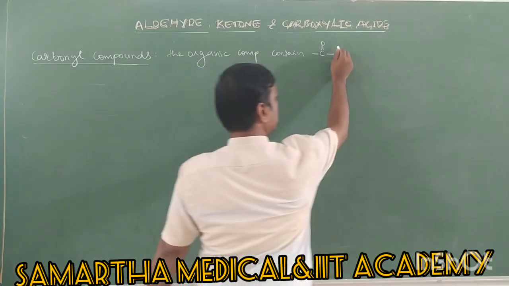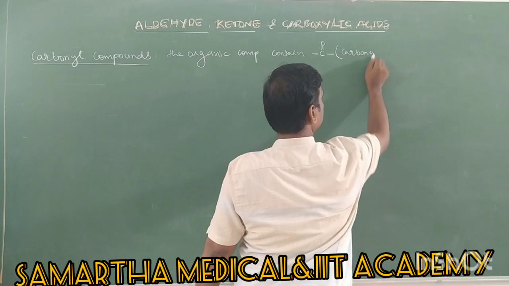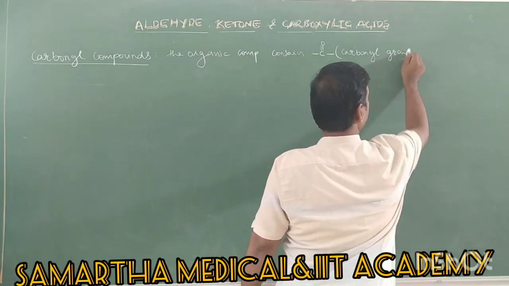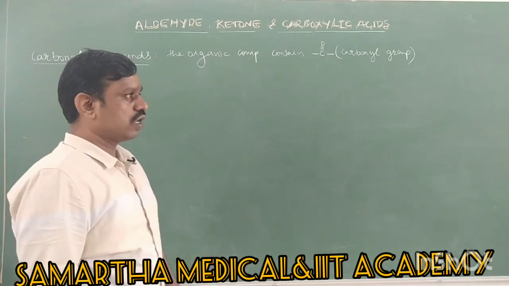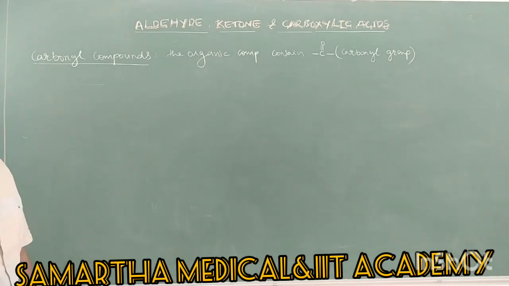This C double bond O group is called the carbonyl group. Students, important, remember it is the carbonyl group. Therefore the organic compounds which contain the C double bond O or carbonyl group are called carbonyl compounds.